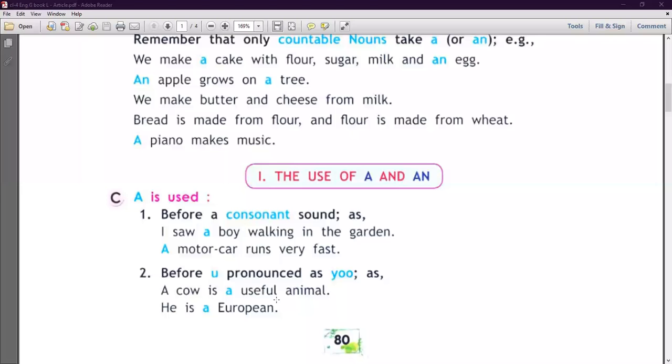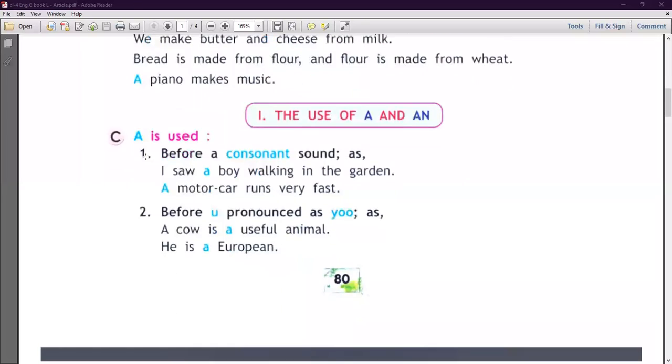Second one is here the use of a and an. Let's start. A is used, number one, before a consonant sound. Yes, so you already know about this. I saw a boy walking in the garden. A motor car runs very fast. I saw a boy. Boy starts with a consonant, and this is countable, so before this we use a. And before motor car we use the article a because it is countable and singular. Clear? And before the consonant sound, consonant को हिंदी में हम क्या बोलते हैं? व्यंजन. जो भी हमारे साउंड होते हैं, आपको ये नोटिस करना है कि जो साउंड है वो consonant है या vowel है.